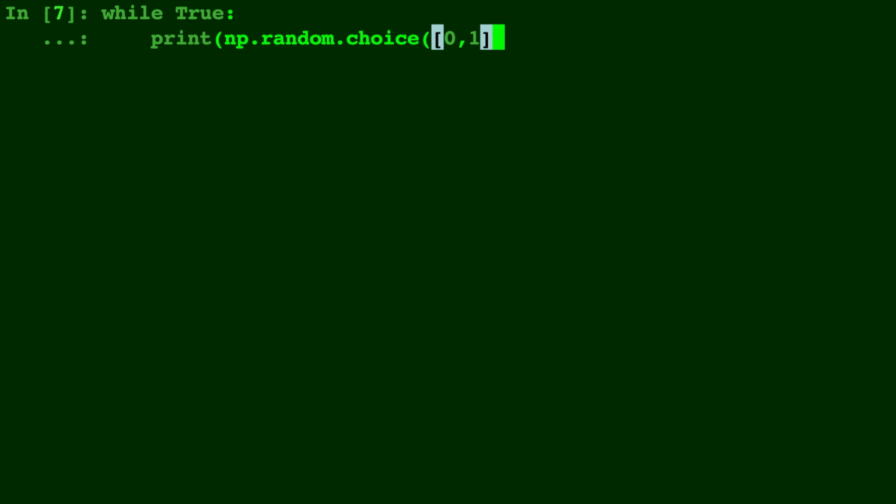Be careful not to create an endless while loop. Here, I just type while true and print out a random 1 or 0. Because we have no update in this while loop, it will never end. So you can see endless 1s and 0s printing forever on the page. I wonder if this binary code means anything.